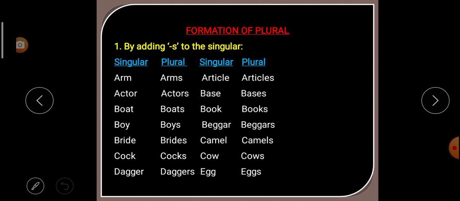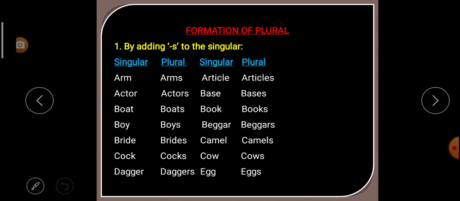Rule number 1, by adding s to the singular. So, if we want to make plural, then if you add s to the singular, the plural will be formed.